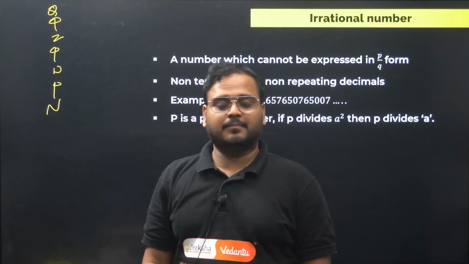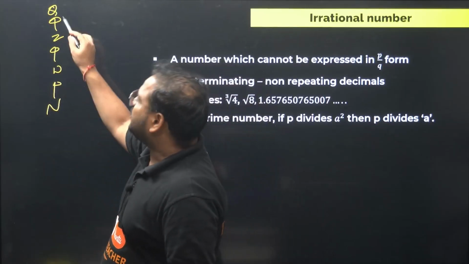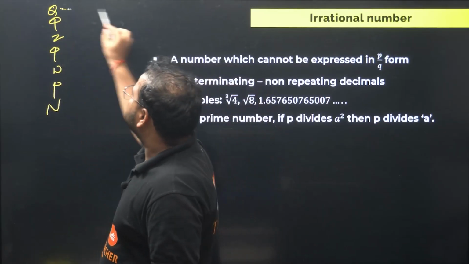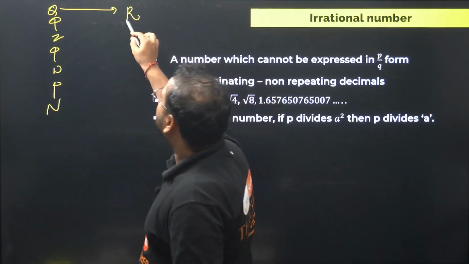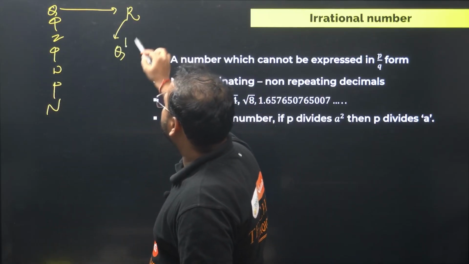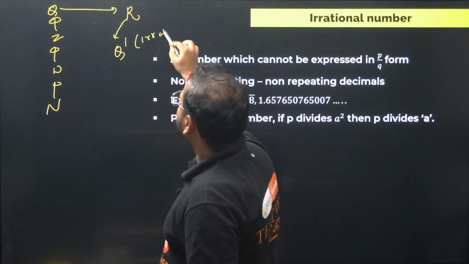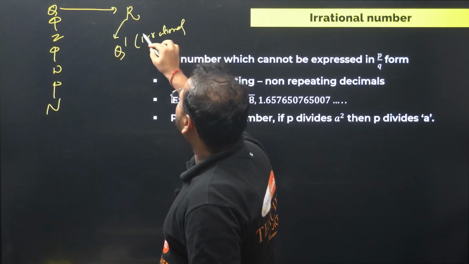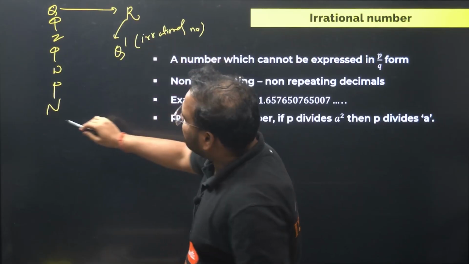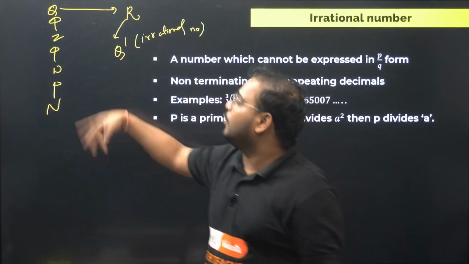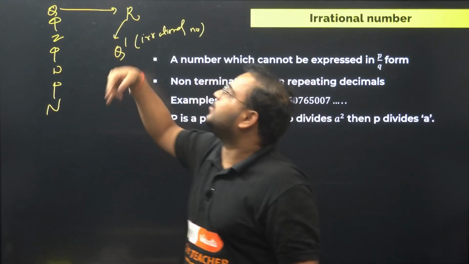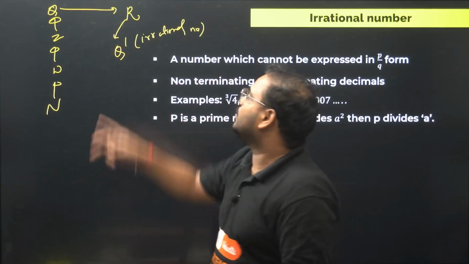Okay, rational numbers, Q. Then we said there's something called R, real numbers, and in real comes another symbol, Q dash. What is Q dash? Irrational numbers. So basically we started from the counting numbers, went to whole numbers, integers, rational numbers, and lastly real numbers.